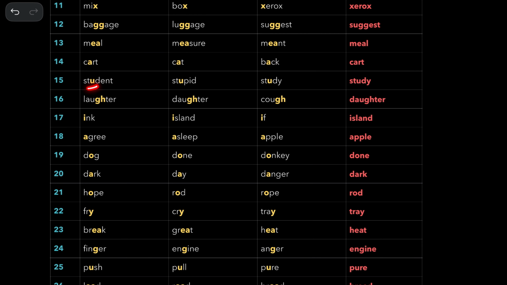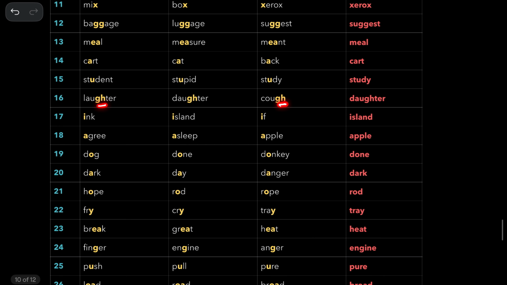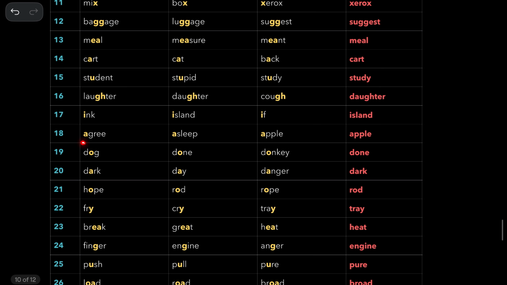And student, stupid, stud is the right answer. And laughter, cough, both have the sound of f. But this is daughter, h, gh are both silent here. And ink and if are alike. Island is the answer.